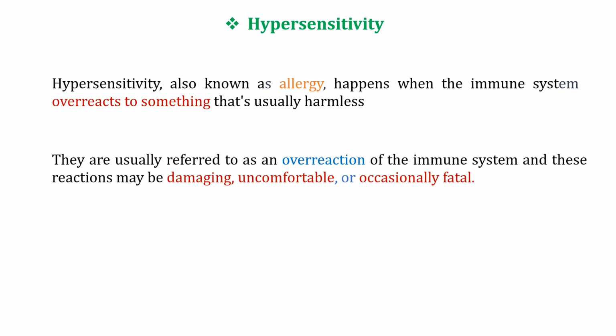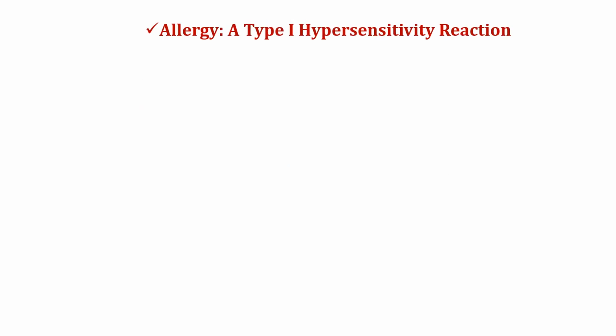In the context of hypersensitive reactions, especially type 1 hypersensitivity, this pre-sensitized state involves the presence of specific immunoglobulin E, IgE antibody. So now the allergy is a type 1 hypersensitive reaction.